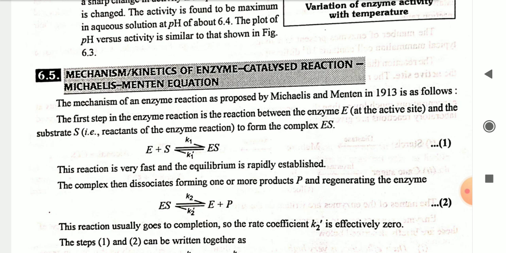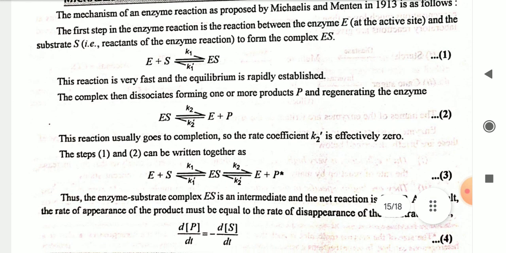The complex then dissociates, forming one or more products P and regenerating the enzyme: ES gives E plus P. Consider this as equation second. This reaction usually goes to completion so that the rate coefficient K2 dash is effectively 0. Steps first and second can be written together as E plus S gives ES gives E plus P. Consider this as equation third. Thus, the enzyme substrate complex ES is an intermediate and the net reaction is S converted into P. As a result, the rate of appearance of the product must be equal to the rate of disappearance of the substrate S: dP/dt is equal to minus dS/dt. Consider this as equation fourth.